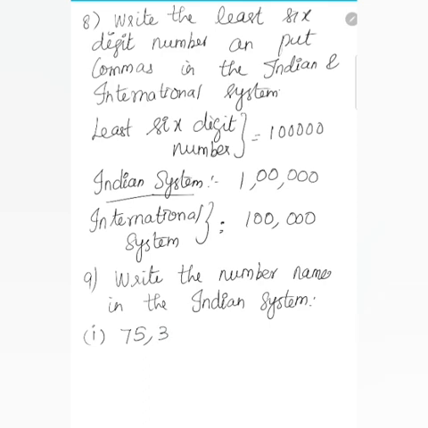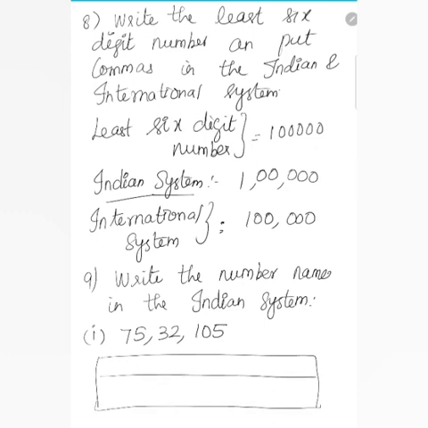75,32,105. Now it is in the Indian system. Better you draw the table like this, then you can easily find it. So ones, tens, 100, 1000, 10,000, lakh, then 10 lakh.